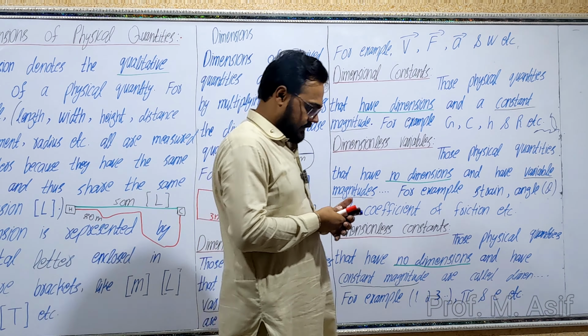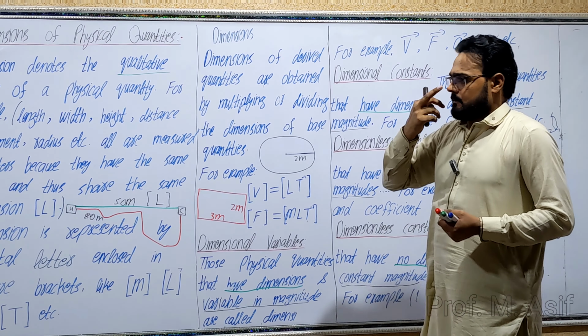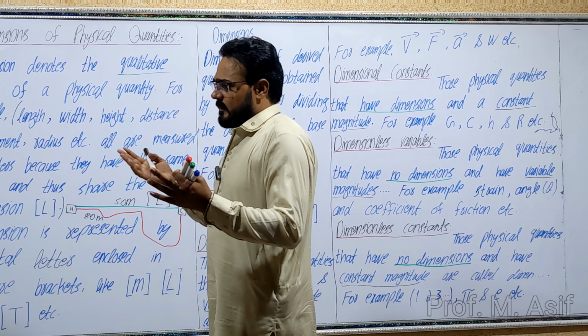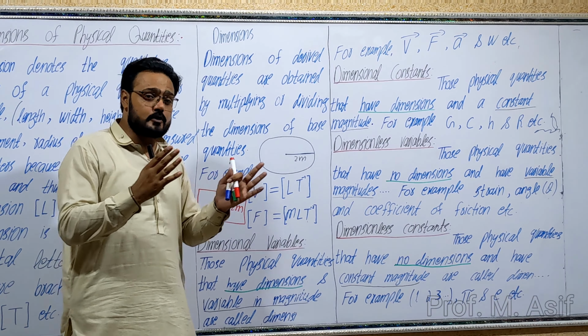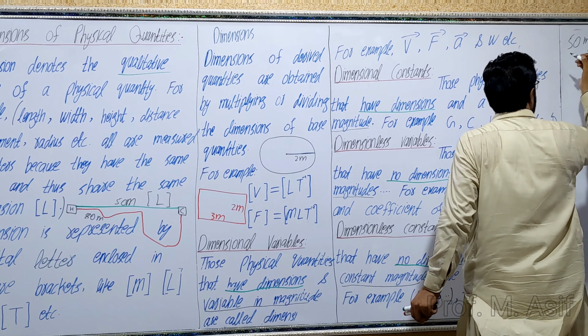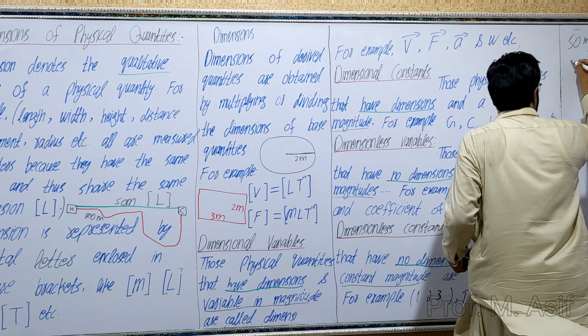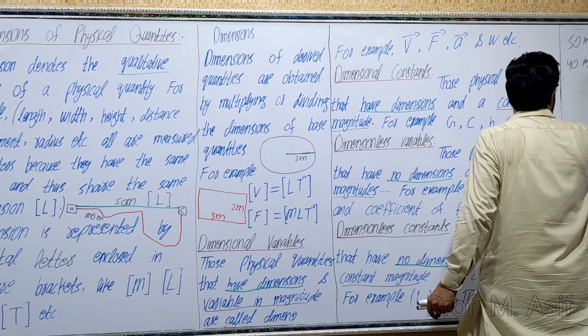Dimensional variables. The examples are velocity, force, acceleration, work. Velocity: sometimes the magnitude of velocity varies from numerical to numerical, situation to situation. Sometimes the velocity is, for example, 50 meter per second. Sometimes the velocity is 40 meter per second.